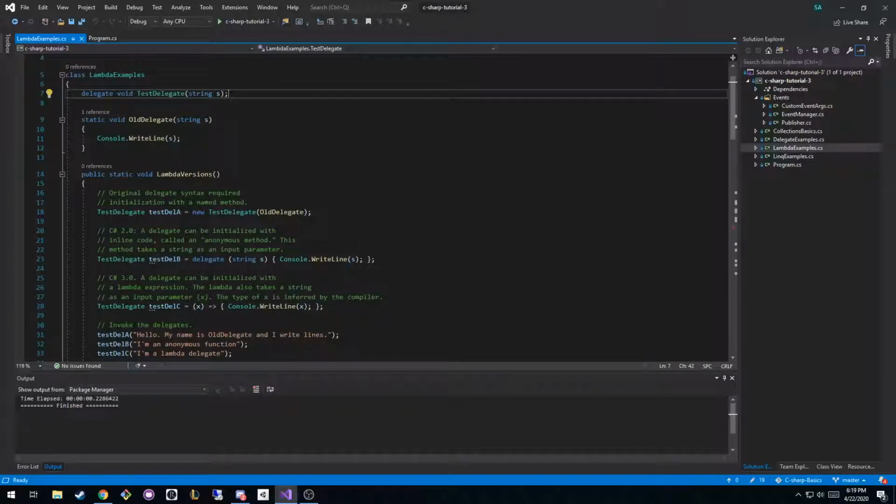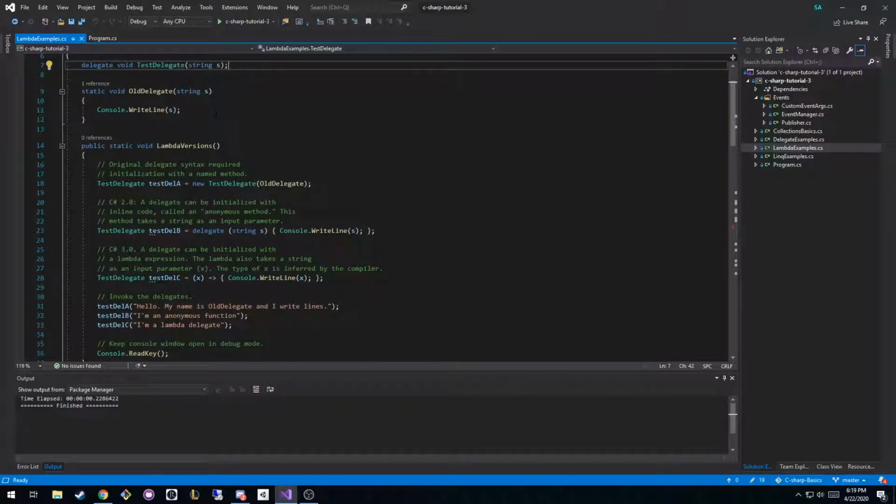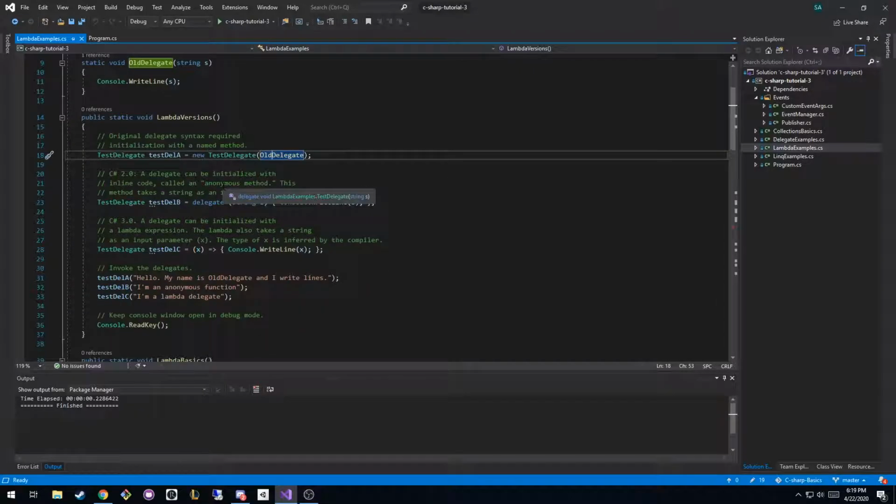that doesn't have any implementation, but allows you to choose how the implementation is going to work. So we'll walk through an example here. We create an instance of the delegate. We call it test delegate A. And then we create an instance of that delegate and we pass in the function that it should call when the delegate is called, right?